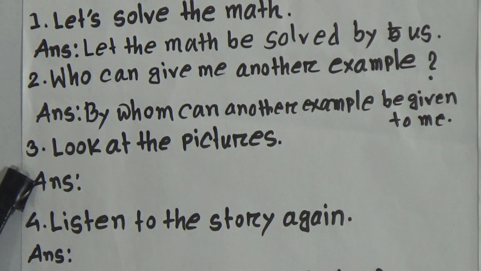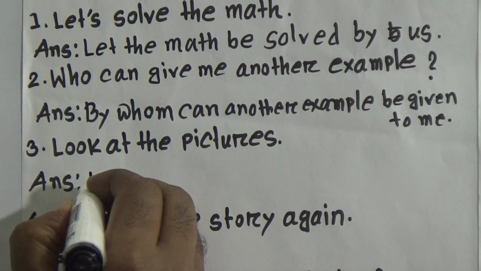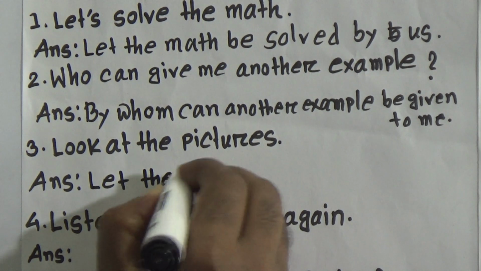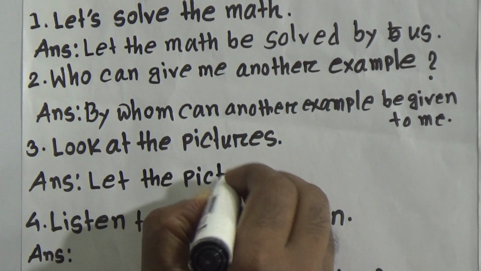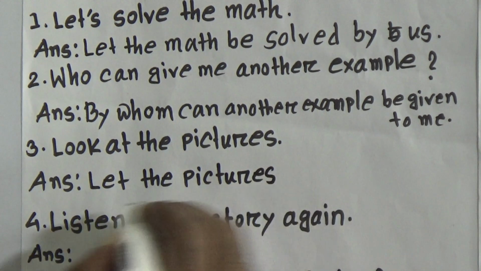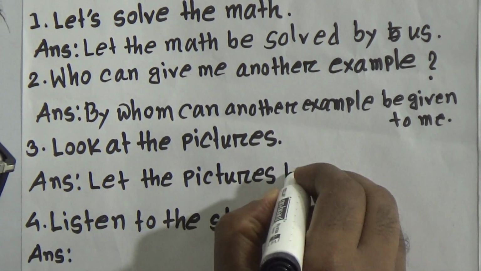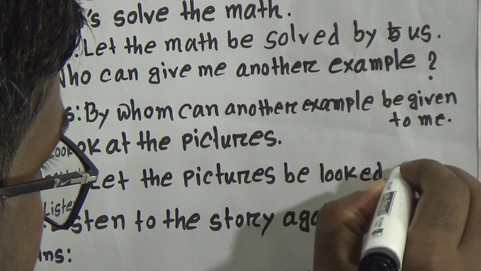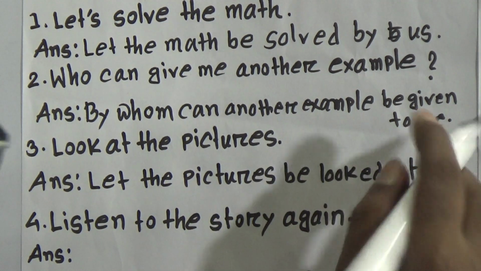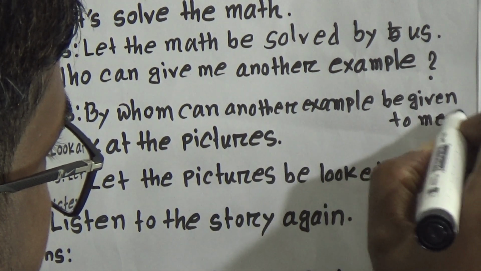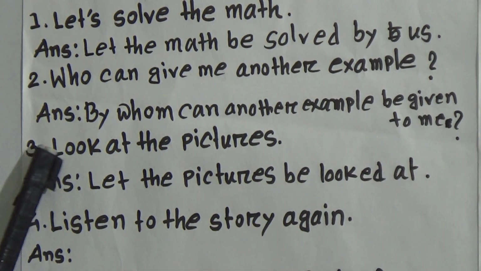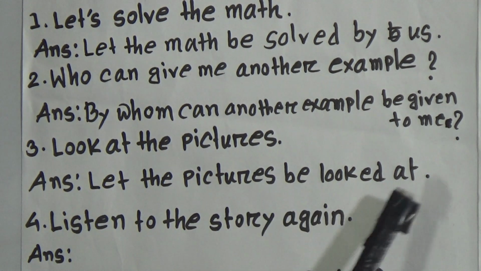Now, question number 3. Look at the pictures. Look, we will write like let, then the object. Let the pictures be looked at. Okay, here it will be question mark, not the full stop. Learners, you will give a question mark. Okay. In 3 number, look at the pictures, let the pictures be looked at.